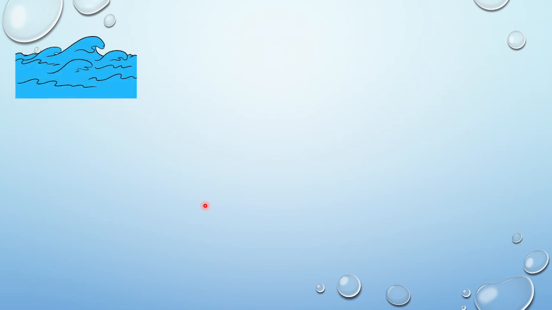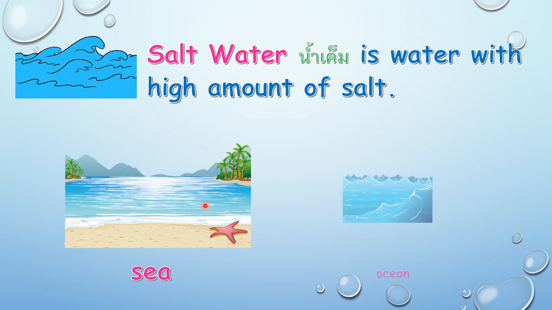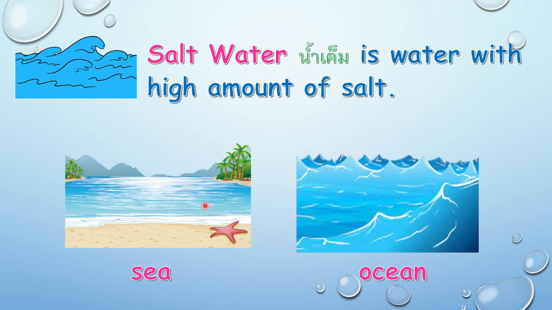Now, how about natural water sources that have salt water? They are the sea and the ocean. When you say sea, that is a part of the ocean, but it is the part that is near the land. And then the ocean is the far, far away water. Seas and oceans are natural. People did not make them. They're already there. And they also give salt water.